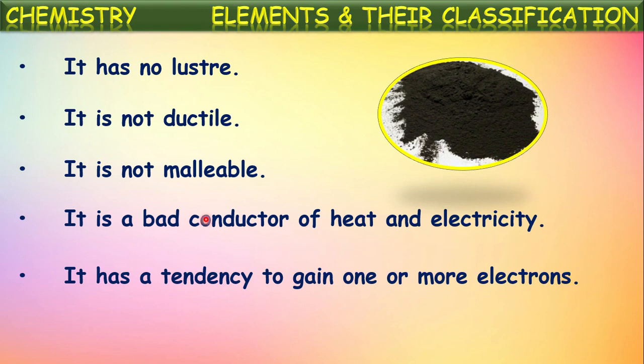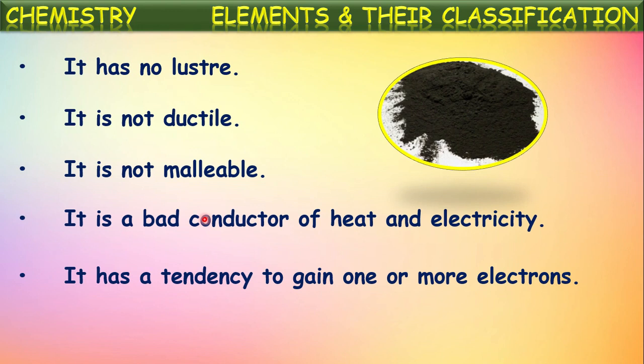For example, carbon in the form of diamond and graphite. Even though it is made up of a non-metal, it will have the lustrous property. It possesses the lustrous property, which means they have shiny surfaces. Whereas all the remaining non-metals do not possess this property. Diamond or graphite are made up of carbon, which is a non-metal. Even though it is made up of a non-metal, they possess this lustrous property, meaning they have shiny surfaces. We know diamonds glitter a lot, isn't it? So this is one exception we can say.